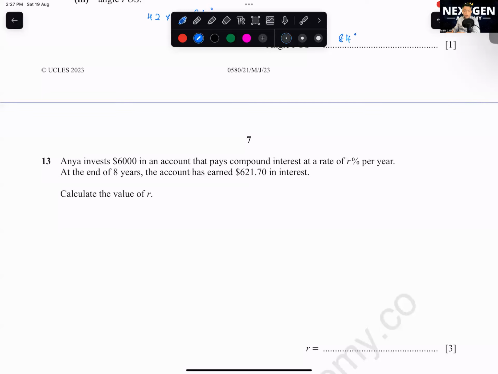Number one, you all need to memorize the compound interest formula first. All got it in your head already? Compound interest and simple interest. For those who don't know this, please memorize by the end of today. A is equal to P bracket 1 plus R over 100 to the power of T.